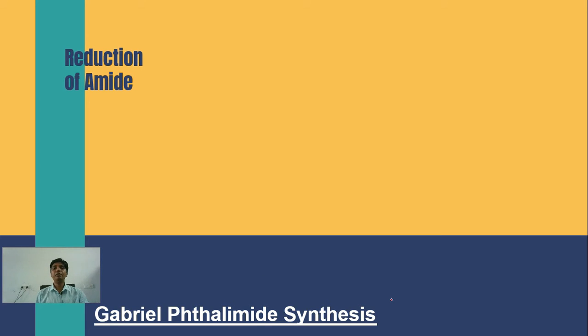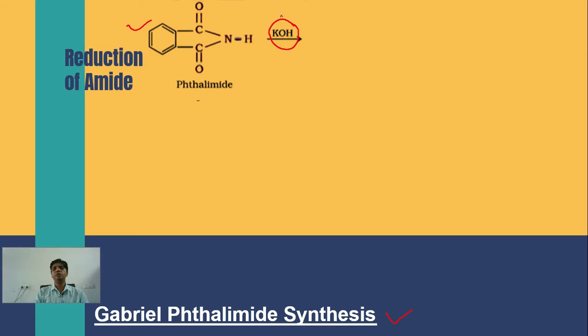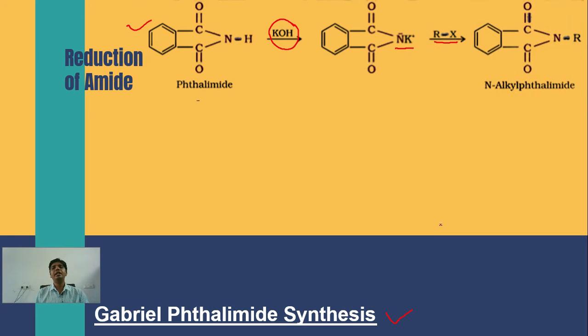The next process to synthesize an amine is from phthalimide. This is very well known as Gabriel phthalimide synthesis. Here, this is the structure of phthalimide. Phthalimide is first reacted with KOH, which gives a potassium salt, which on reaction with an alkyl halide RX will give an N-alkyl phthalimide.